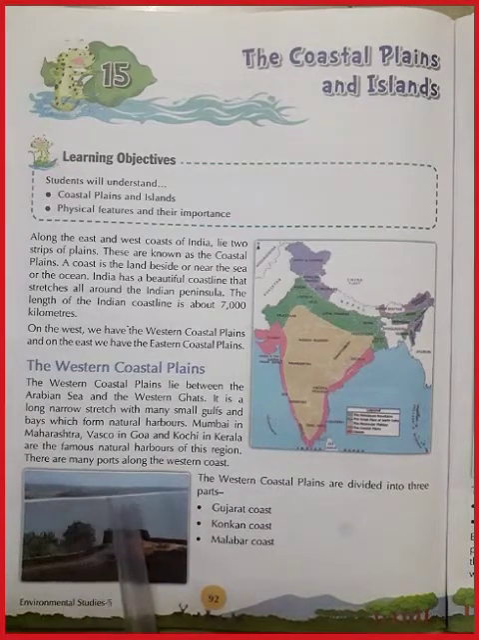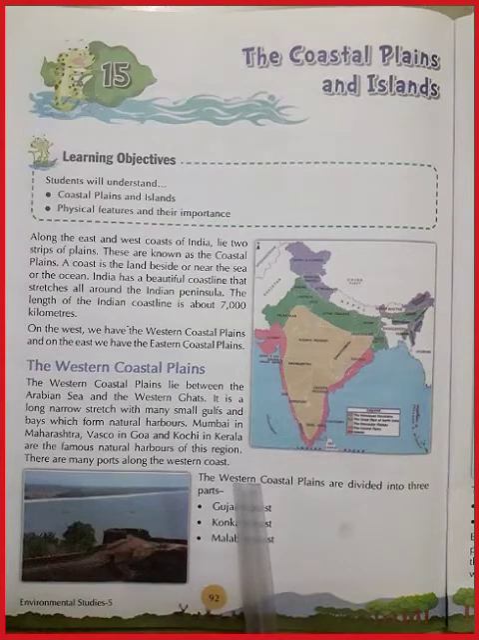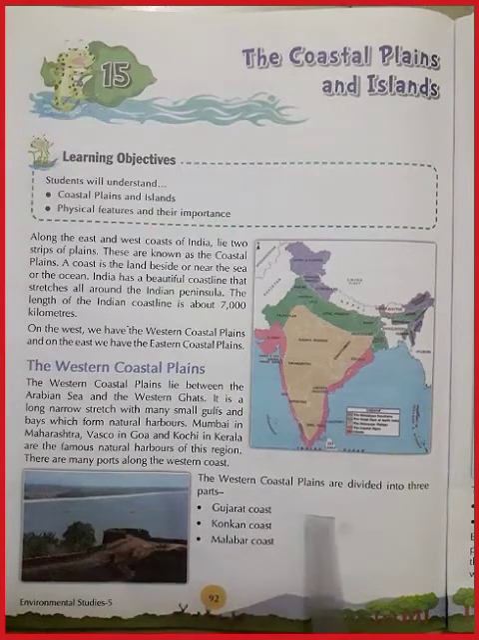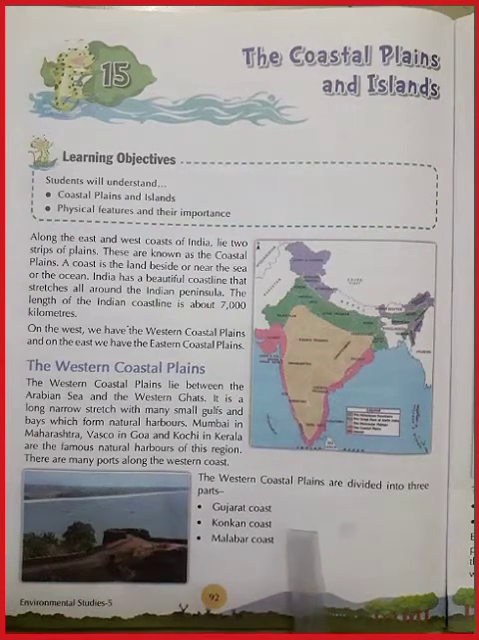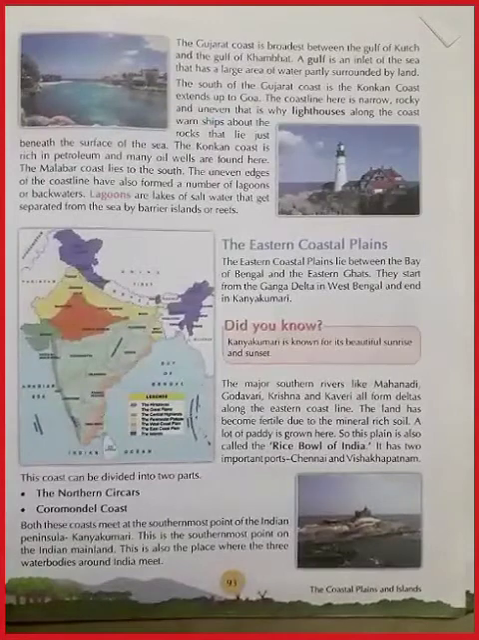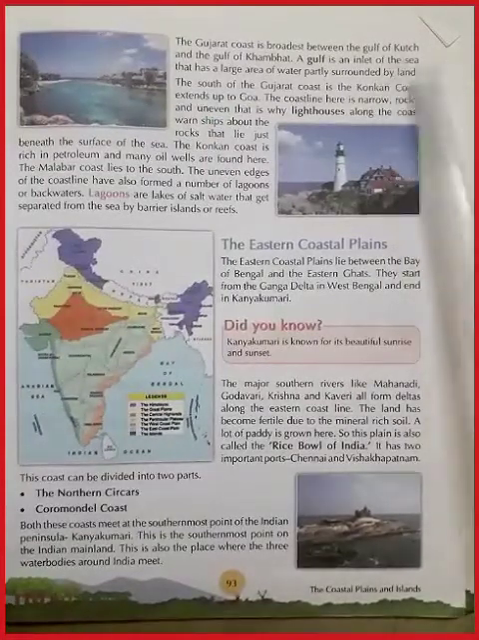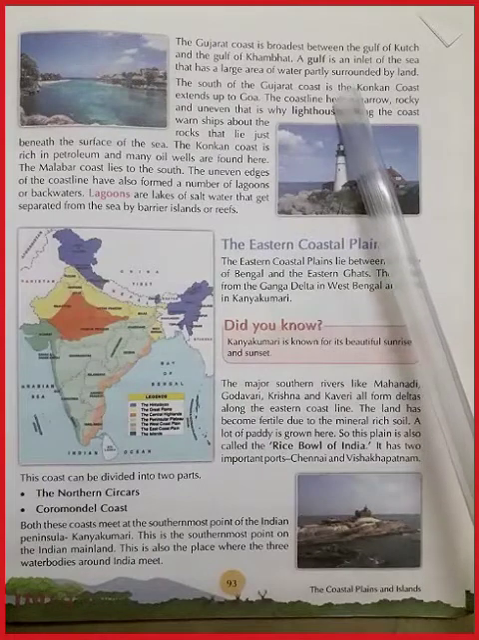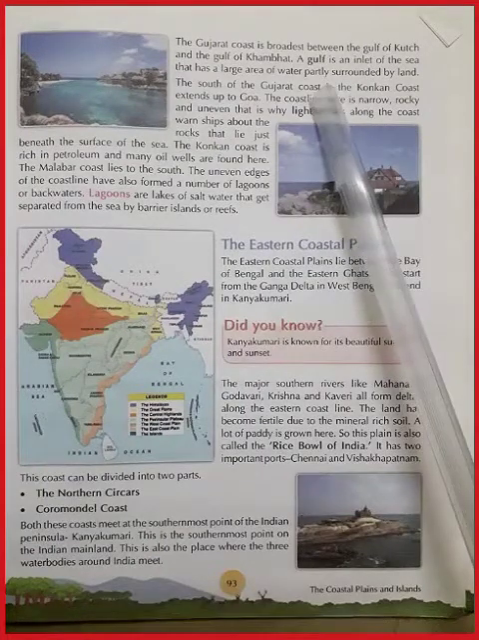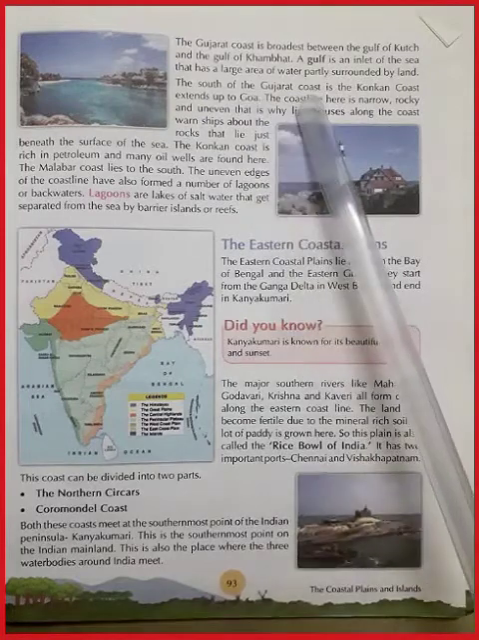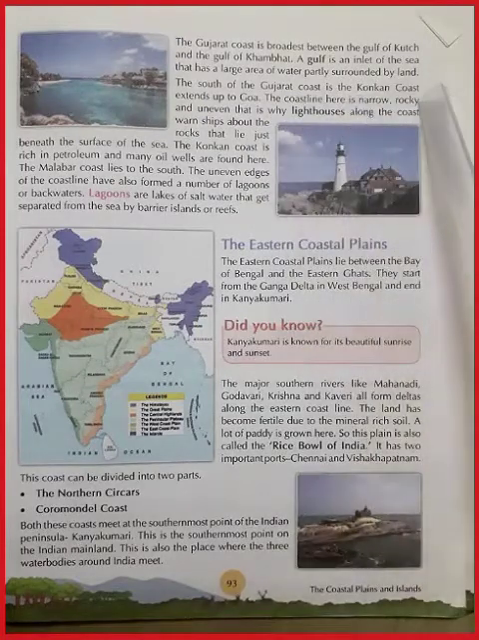There are many ports along the western coast. The western coastal plains are divided into three parts. Remember this: Gujarat coast, Konkan coast and Malabar coast. Now, the Gujarat coast is the broadest, between the Gulf of Kutch and the Gulf of Khambhat. A gulf is an inlet of the sea that has a large area of water partly divided by land.